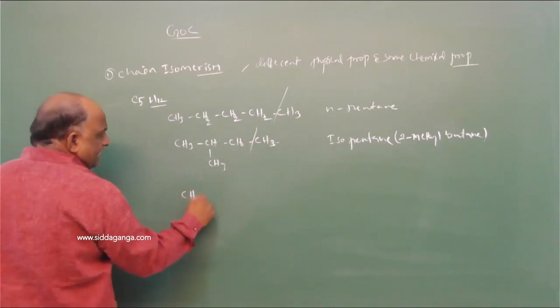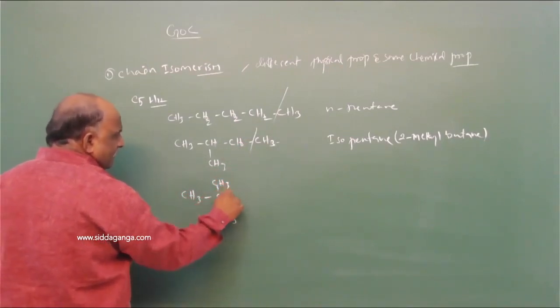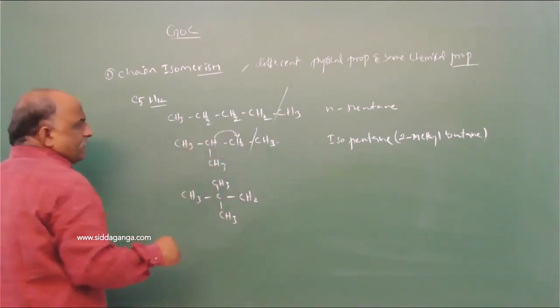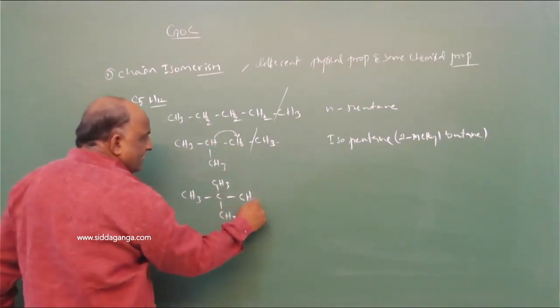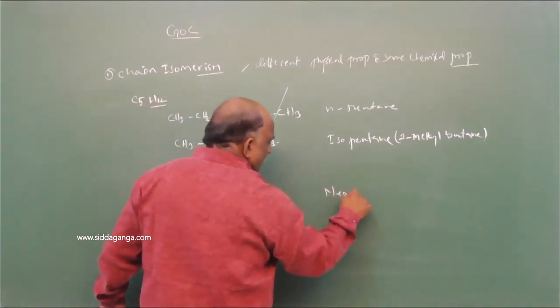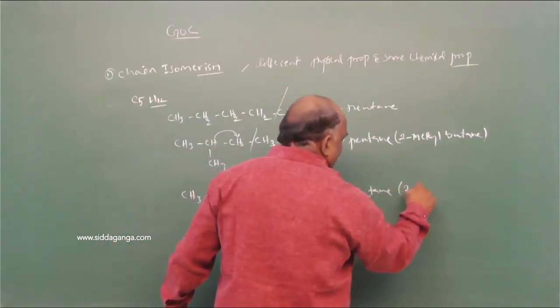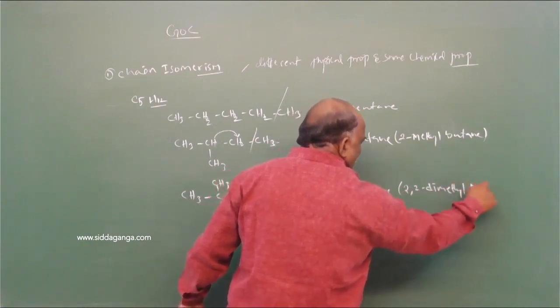Then this is CH3, CH3, here CH3, CH3, because of exchange of hydrogen from this to this. So we will get this structure, CH3. This is called neopentane. Neopentane is also named 2,2-dimethyl propane.